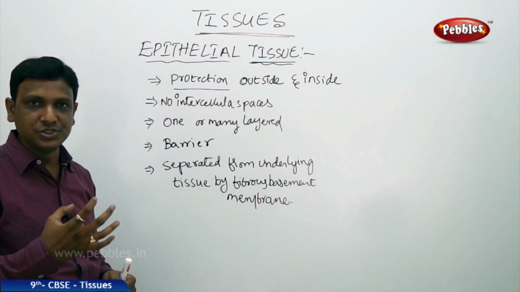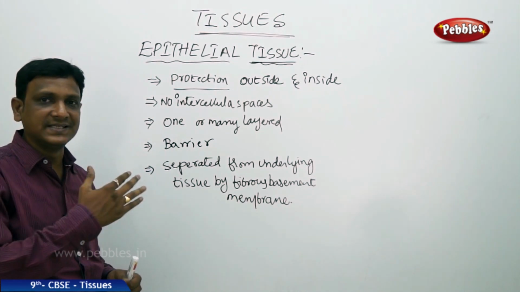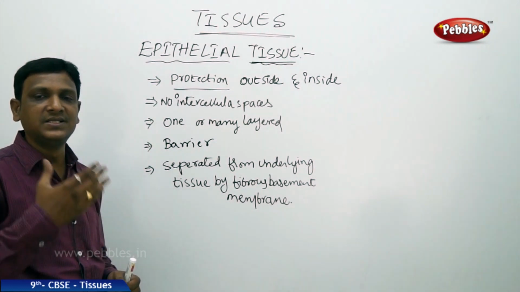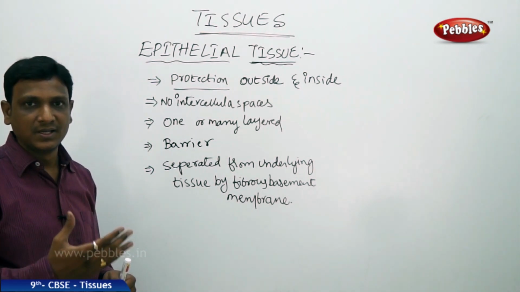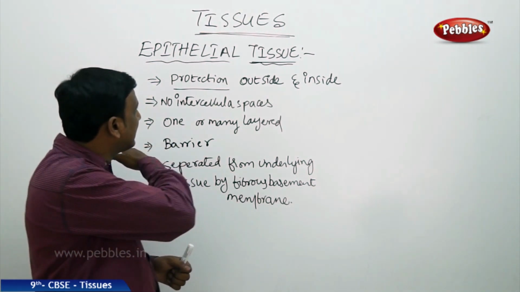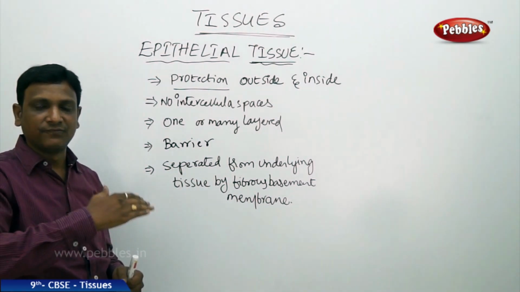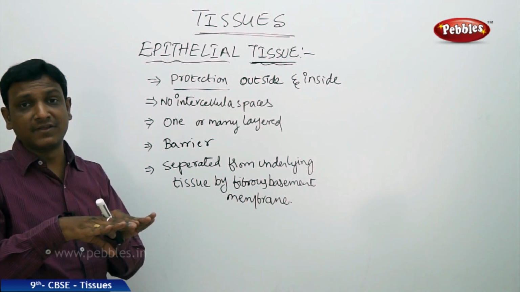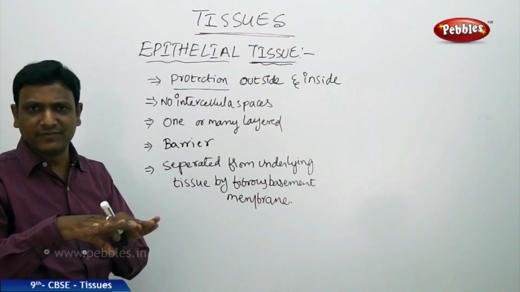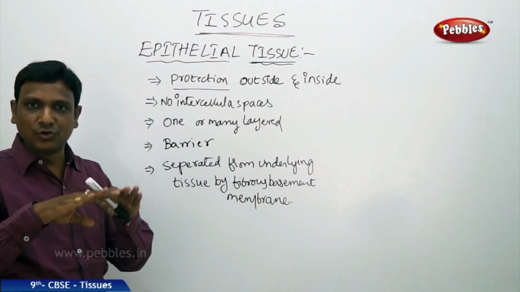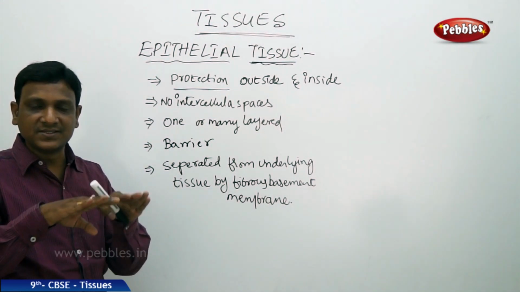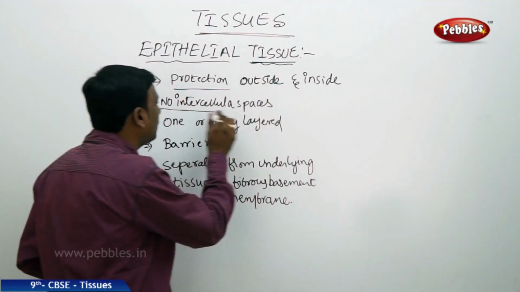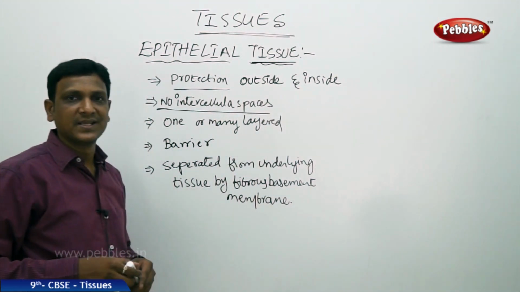So this epithelial tissue is mostly single layered in certain places, and in some places it is multiple layered, that is, a number of layers. But anyway, these are very thin tissues, flat cells which are lined, very closely packed without any intercellular spaces. So the cells are flat and simple. At some places they are single layered and very closely arranged. There are no intercellular spaces.